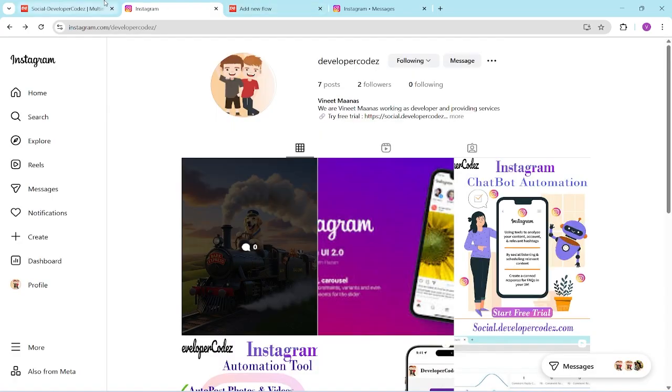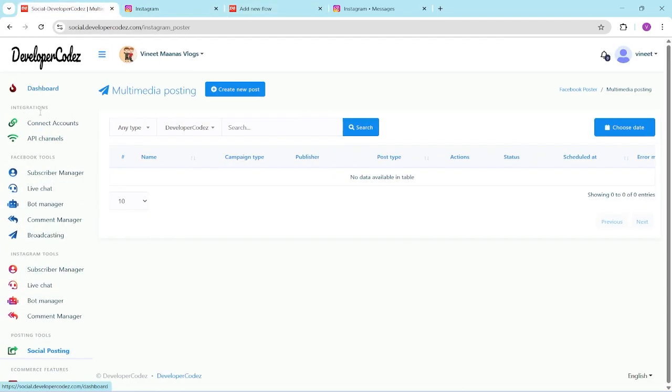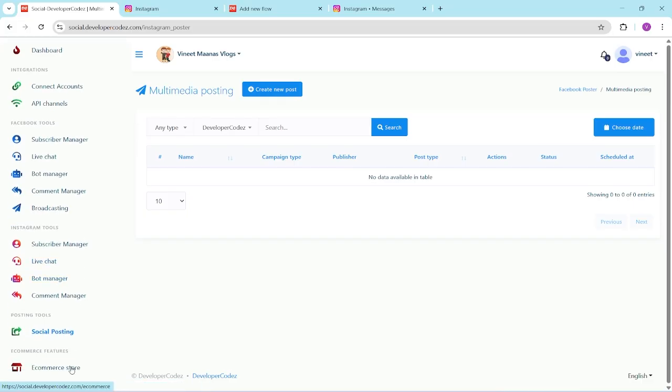So this is the basic working and the key features that I have described. There is also an e-commerce store, and if you want to set up an e-commerce store, you can also set it up there. So this is the main highlighted feature. Hope you enjoy it. You can go and check out this tool and use the trial version. If you are satisfied with the trial version, you can also purchase the paid version to enjoy and check all the things.